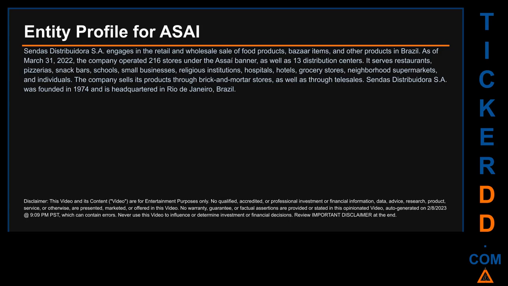The company sells its products through brick and mortar stores, as well as through telesales. Sendas Distribuidora SA was founded in 1974 and is headquartered in Rio de Janeiro, Brazil.